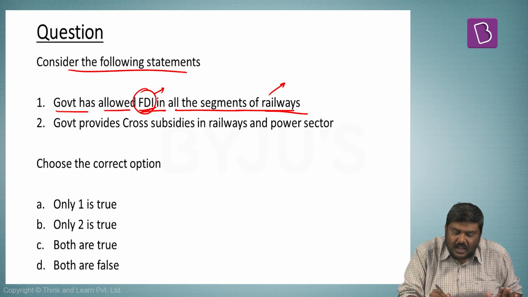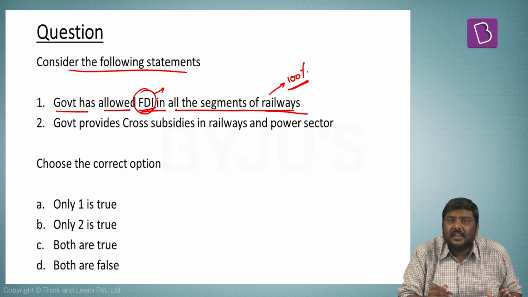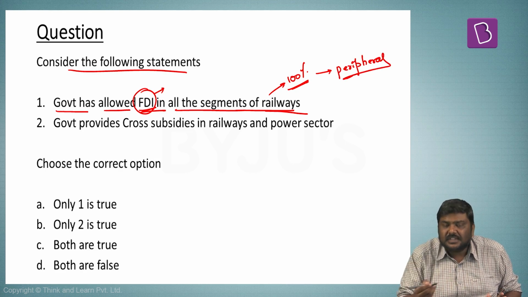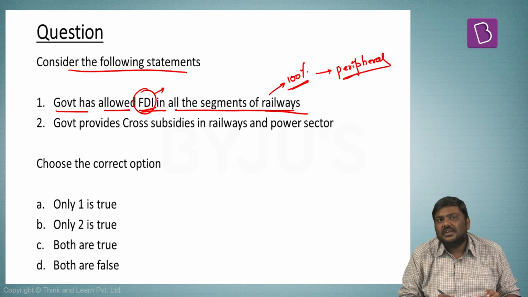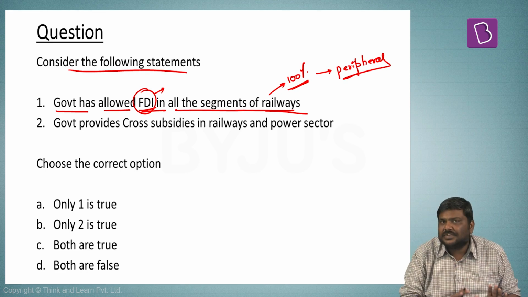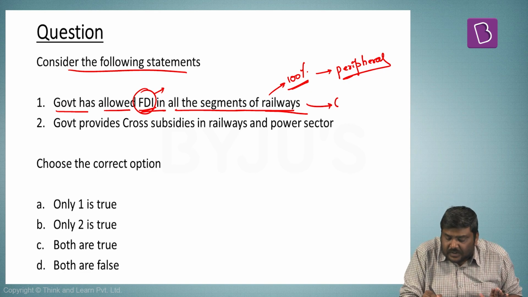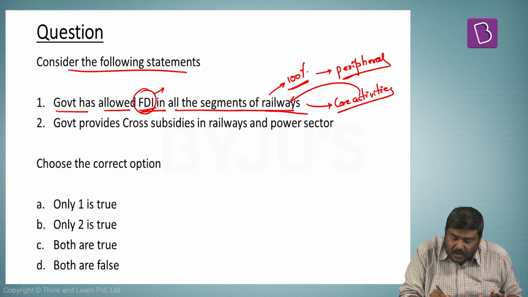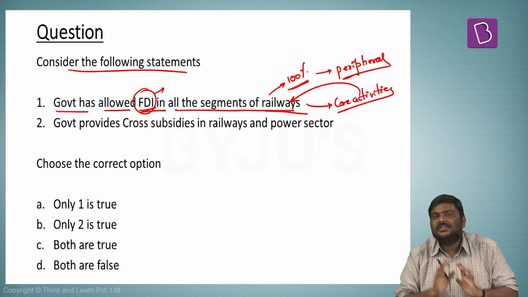Government of India has allowed 100% FDI in railways, but specifically in peripheral activities such as development of stations and infrastructure development in railways. But the core activities, that is running of railways, is under the tight control of Ministry of Railways.